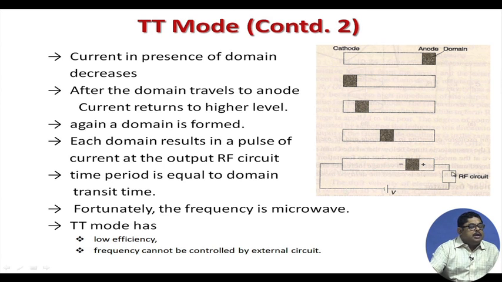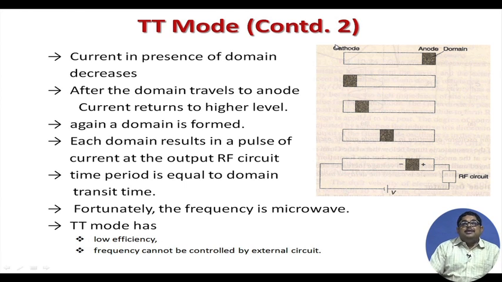Obviously the other electrons are few, so some current is always there, but this is a pulse type thing over that. So you get pulsed signals. Each domain results in a pulse of current at the output RF circuit. The time period of that is equal to the domain transit time, the time the domain takes to go from here to here.